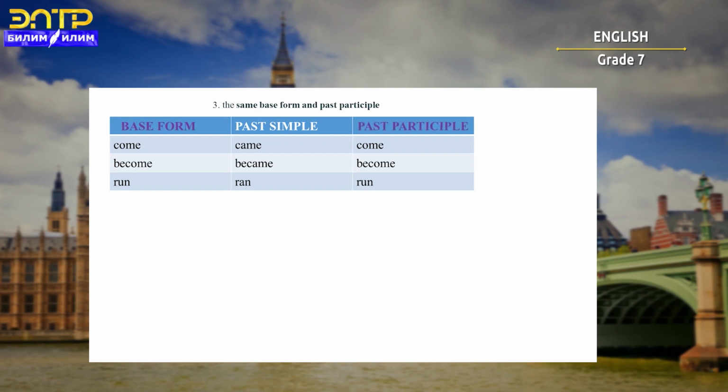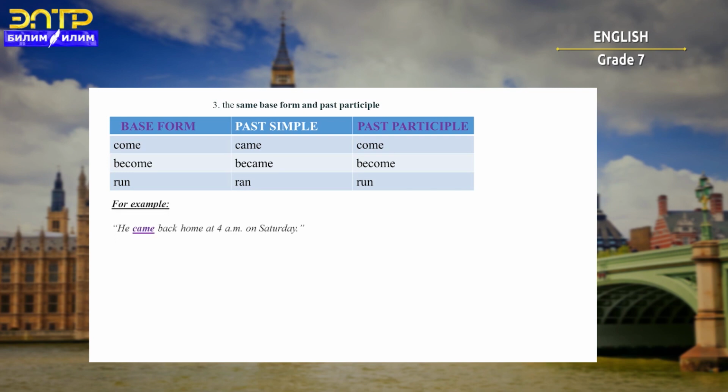These are come, become, and run. Come will be came in past simple, come in past participle. As you noticed, the base form and the past participle form are similar. Become will be became in past simple and become in past participle. Run, ran, run.